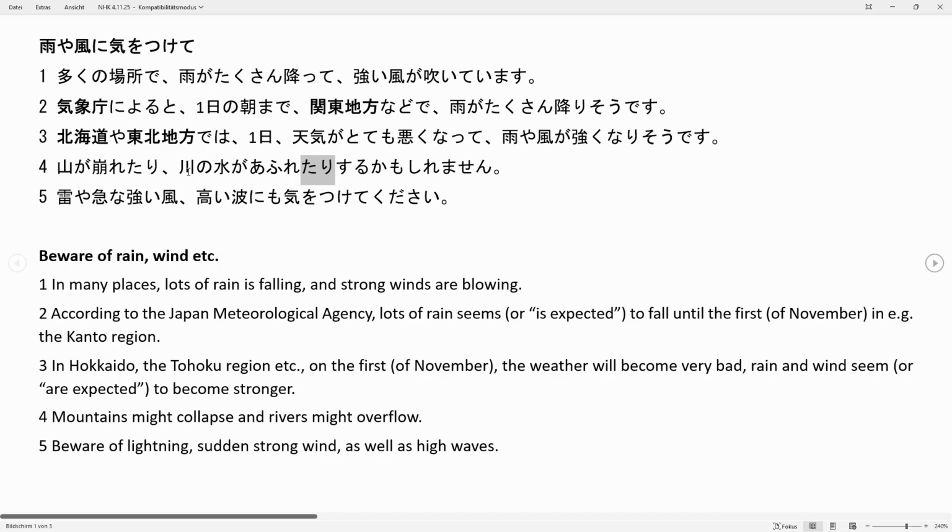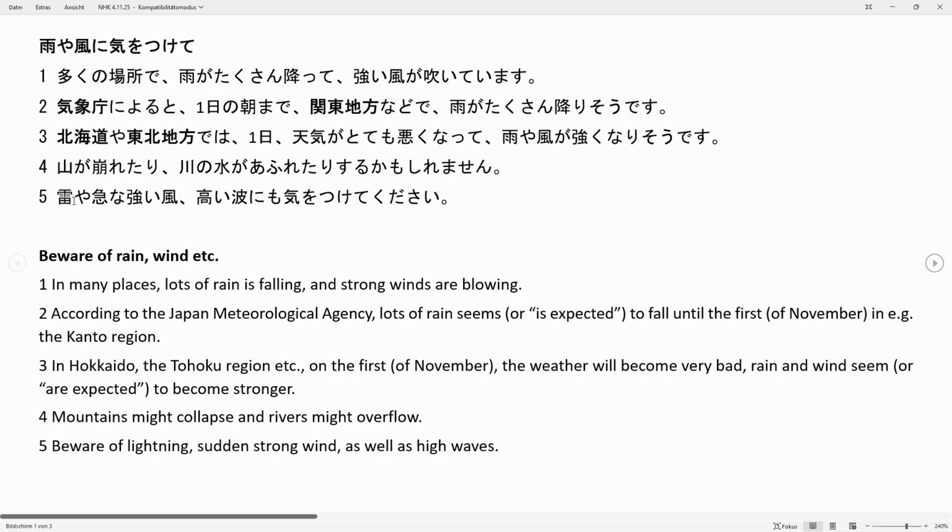With here tari tari, so it's just 2 examples given of many other things that might happen as well. And what's the other thing that might happen? Yama ga kuzuretari. So mountains might crumble, might collapse, and the water from the rivers might overflow.